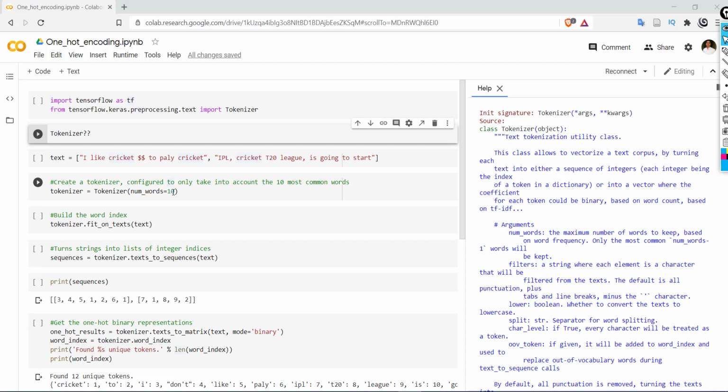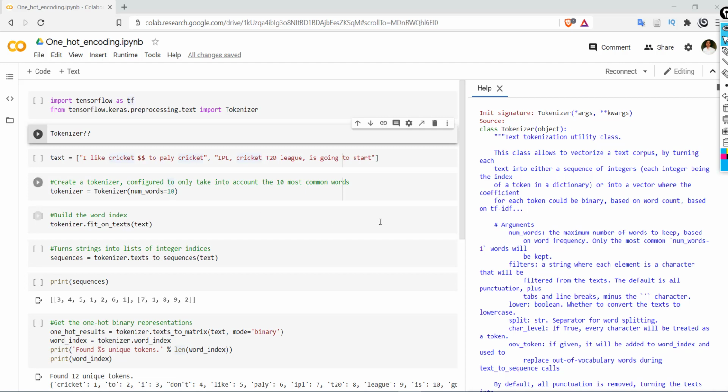So this 10 indicates how many words we are going to consider from the given text. Basically the Tokenizer is going to arrange the words according to their occurring frequency. So if a certain word occurs many more times, then it will have higher priority. So the top 10 words which have higher occurrence will be considered from the given text.